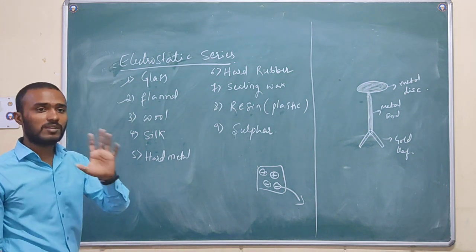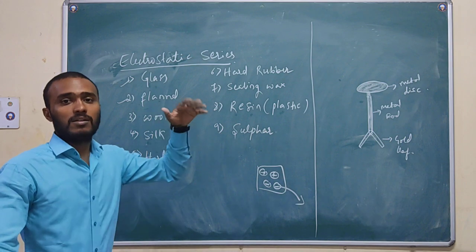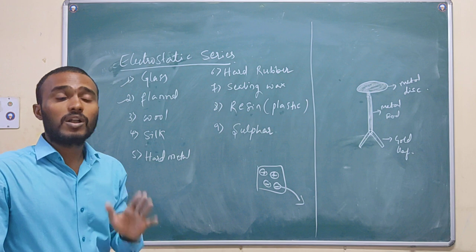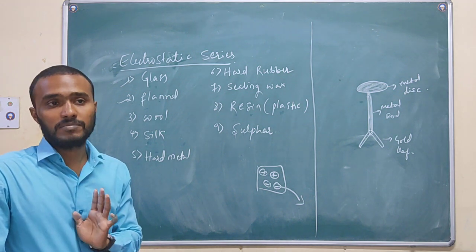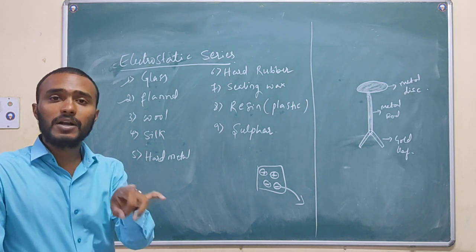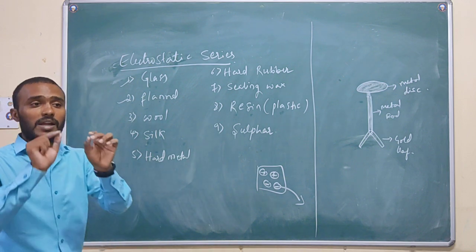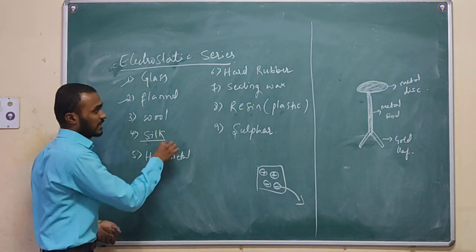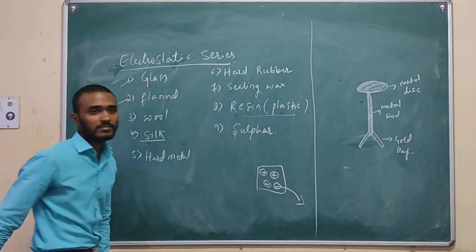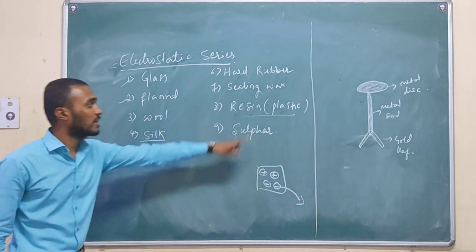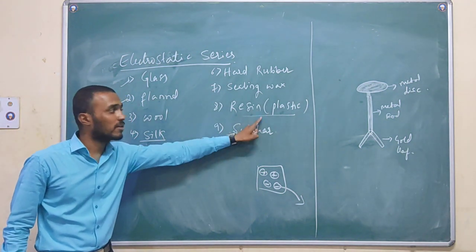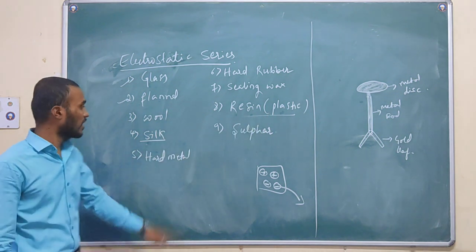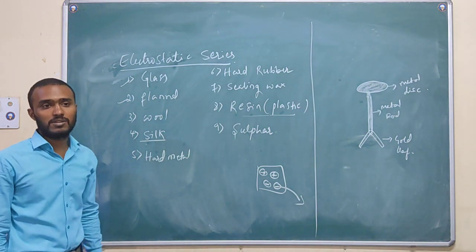What is the meaning here? Higher order substances will get positive, lower order substances will get negative. And whether it is positive or negative depends on which kind of bodies are interacting. For example, silk is interacting with plastic. In this case, what happened? Plastic is the lower order substance. This body will get negatively charged and the other body will get positively charged.